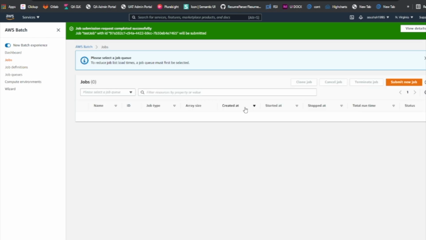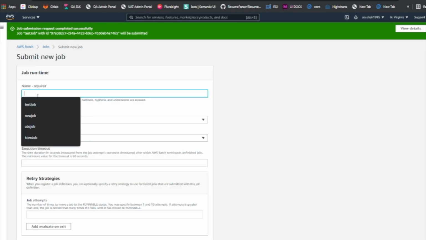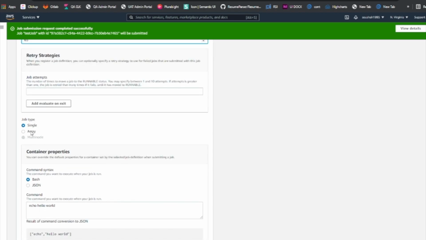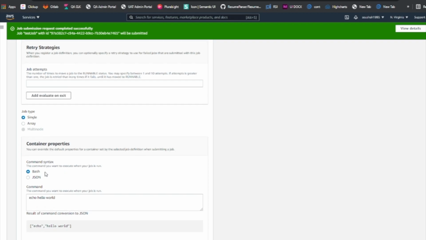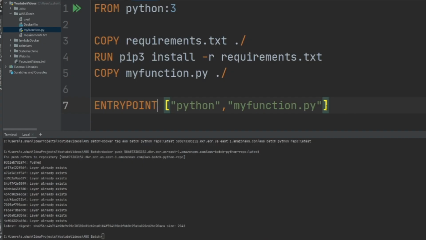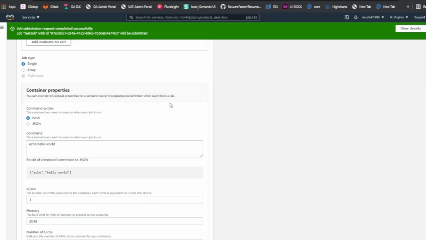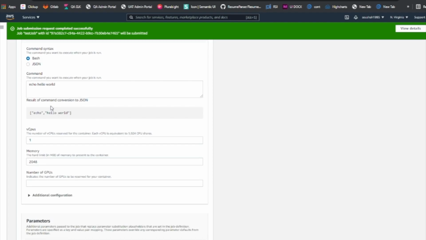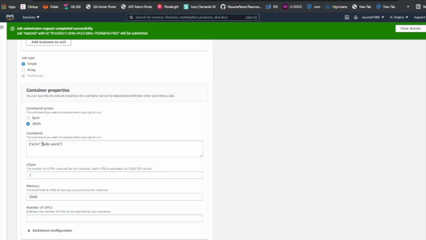So now let's go to the job and try to submit a job. Submit a job. Let's say new job. Select the compute environment. And now I'll show you how it would work. Sorry, my bad. I actually forgot the command. I forgot to copy the function to the Docker. That's why it said, oh, I don't know what you're trying to do. You know what I mean? So, let's do.